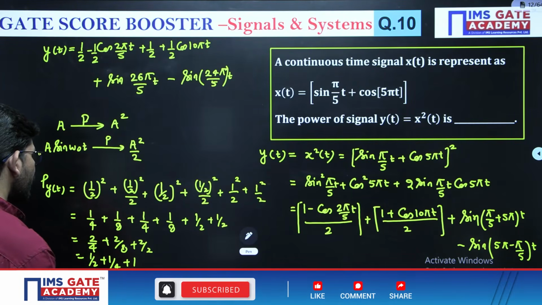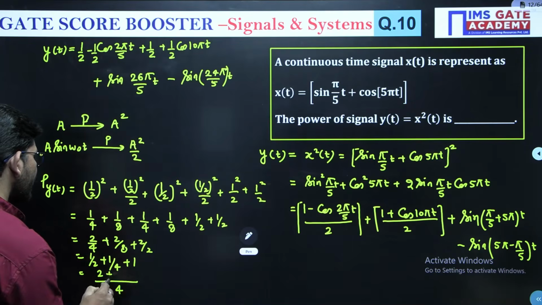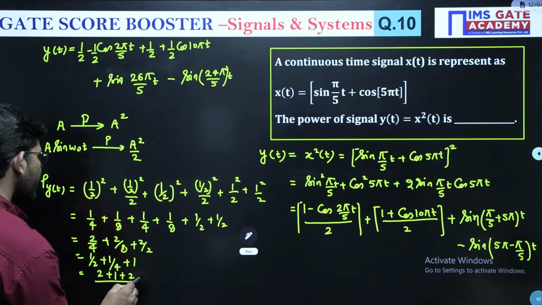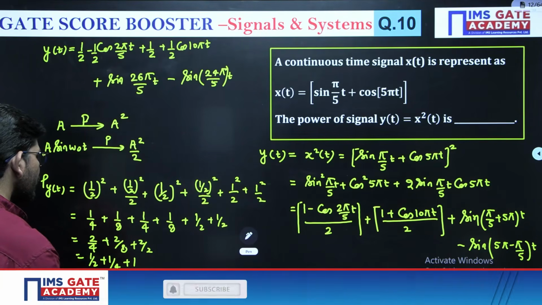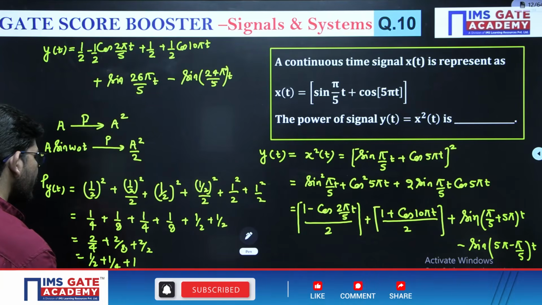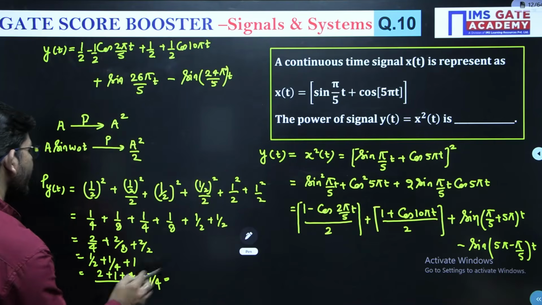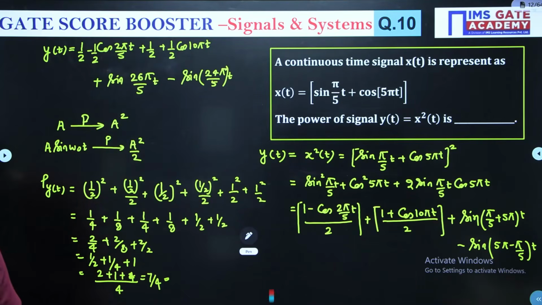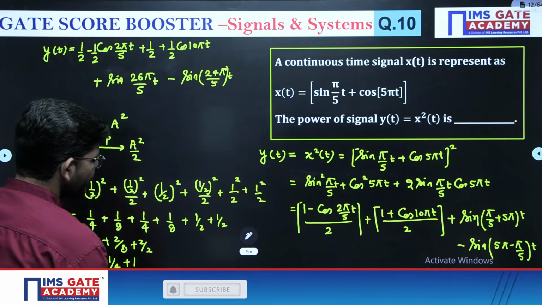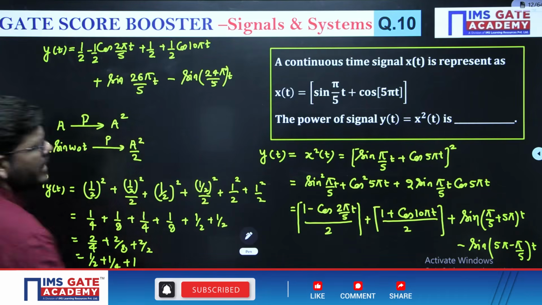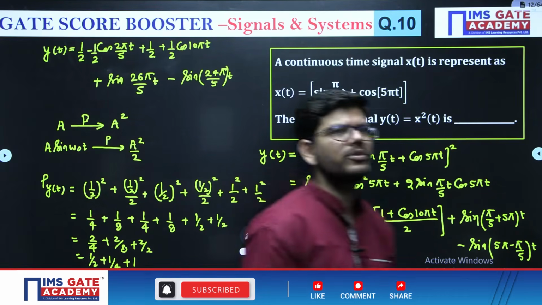So if I take 4 as the LCM, I'll get 2 here, I'll get 1 here, and I'll get 4 here. So I will get 7 by 4 as the answer, and 7 by 4 is 1.75. Correct? So this is how I will solve this question.